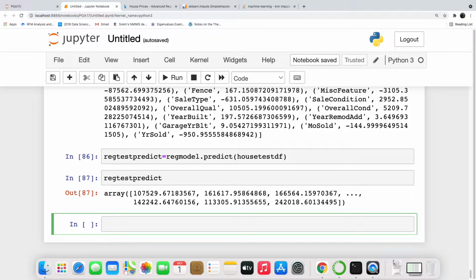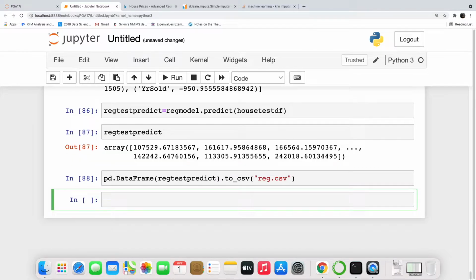These are the predicted values for our test data set. Now, pd dot data frame reg test predict dot to underscore csv reg dot csv. It will write a csv file. You can copy paste the values.